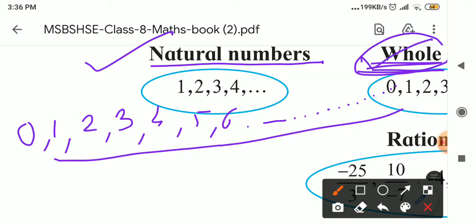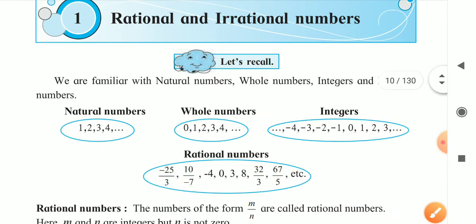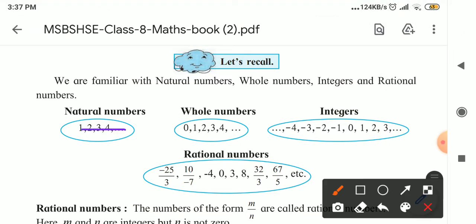Now the question before us is, is 0 a natural number? No, 0 is not a natural number. 0 is a whole number. Okay, but is 1 a natural number? Yes. Is 1 a whole number? Yes. 1, 2, 3, 4, 5, 6, all these numbers are natural and whole also. But 0 is a whole number, it is not a natural number.